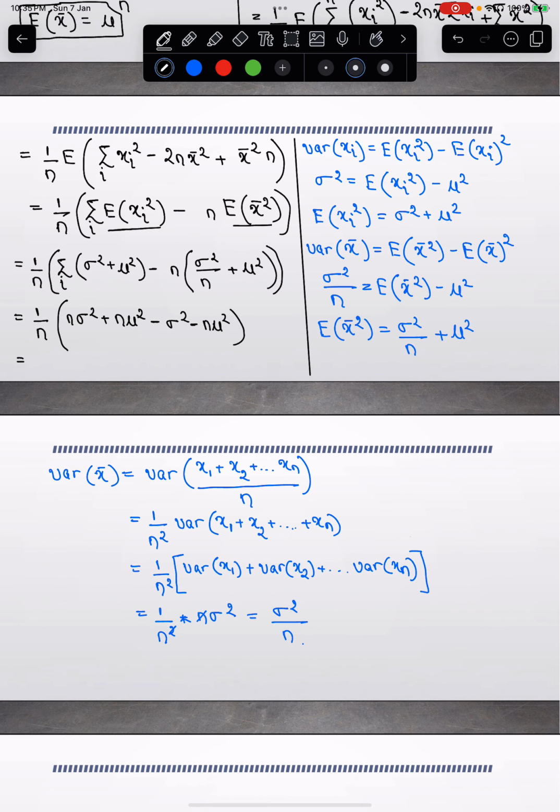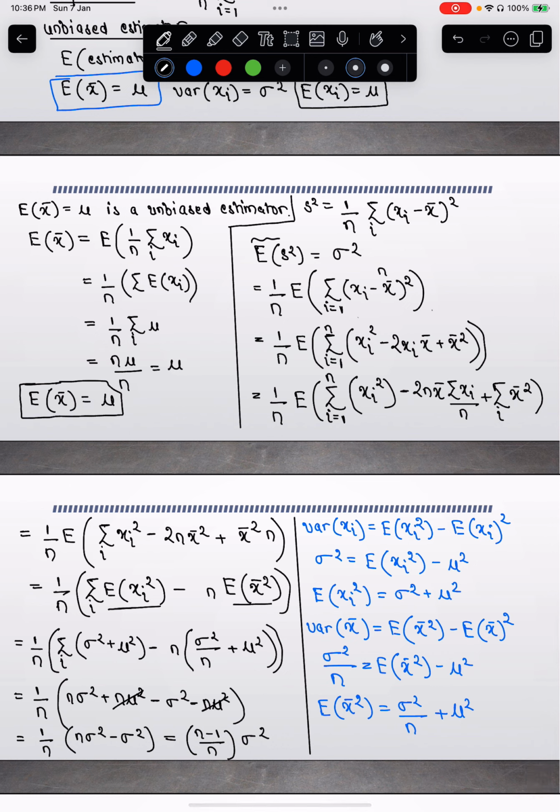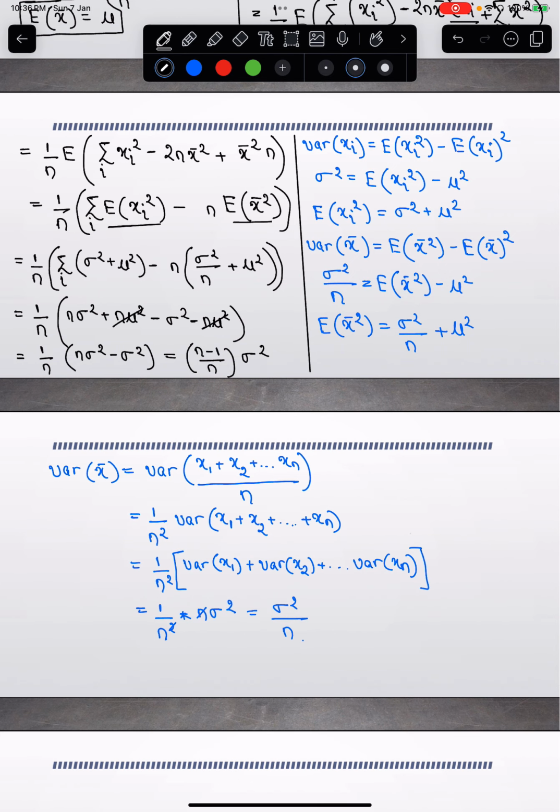So this is nothing but 1 by n, and mu squared gets cancelled, and you can write this as n of sigma squared minus sigma squared, which is equal to n minus 1 by n times sigma squared, which is wrong, because my expectation of s square should have been sigma squared for it to be an unbiased estimator, but we are underestimating the population parameter sigma squared by the factor n minus 1 by n.